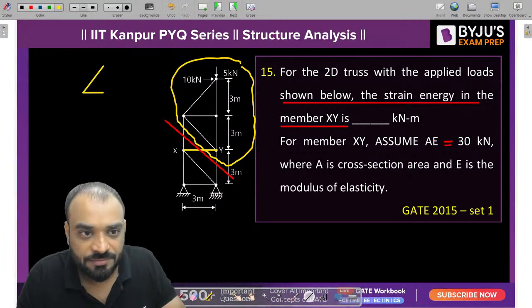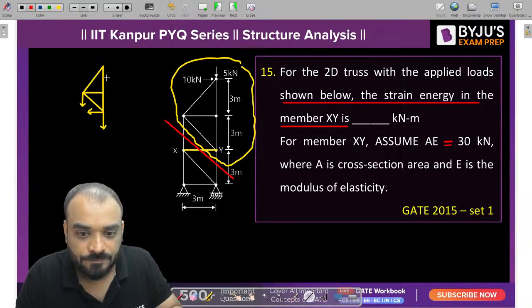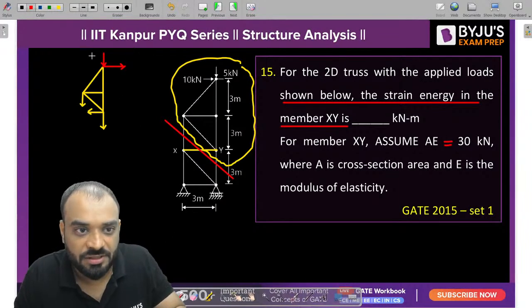So let's solve it. Now this is the 10 kilonewton load and this is the 5 kilonewton load coming on this particular joint.